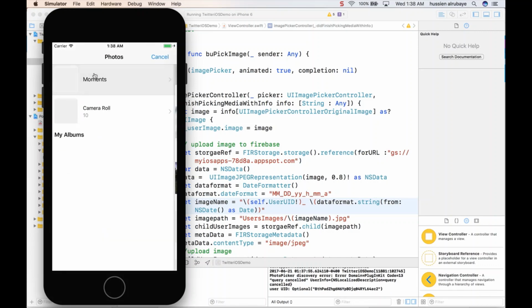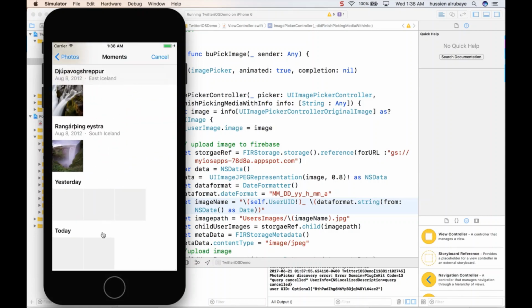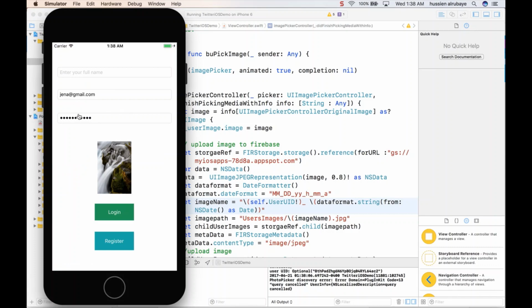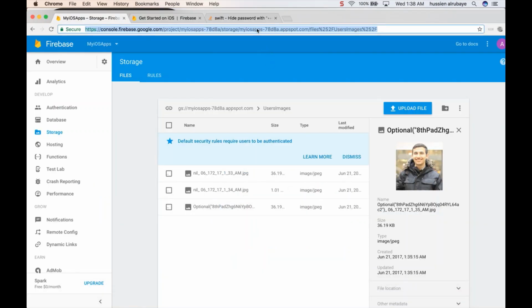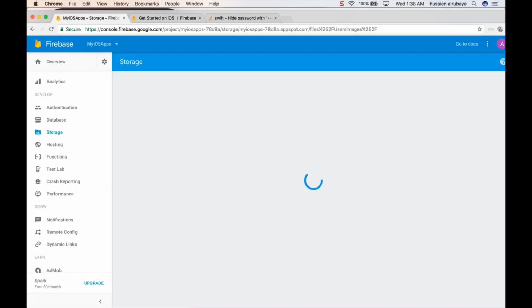Now I can select an image for that user, suppose this one. It has to upload this image, but we know that it takes some time, so we need to refresh the user folder, and you will see that the image got uploaded.